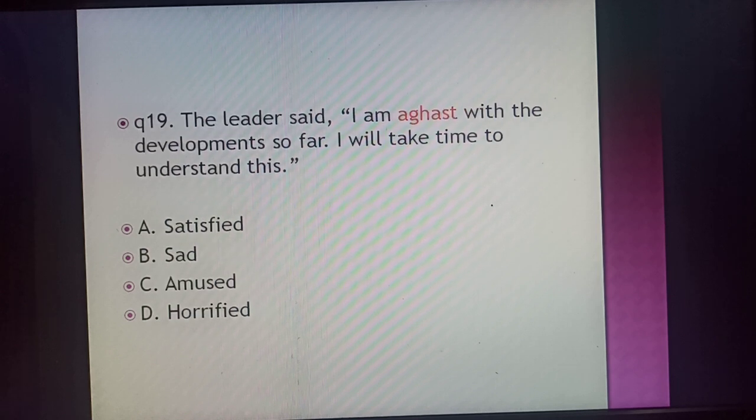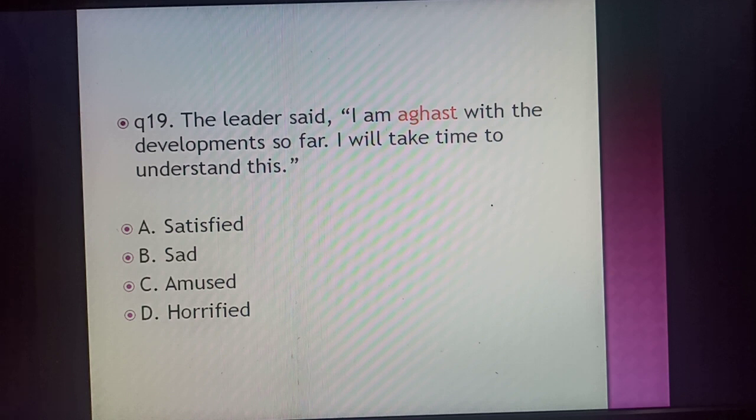Now coming to the next word, that is aghast, and the synonym for this is horrified. The sentence is: the leader said, I am aghast with the developments so far, and I will take time to understand this. It means horrified.